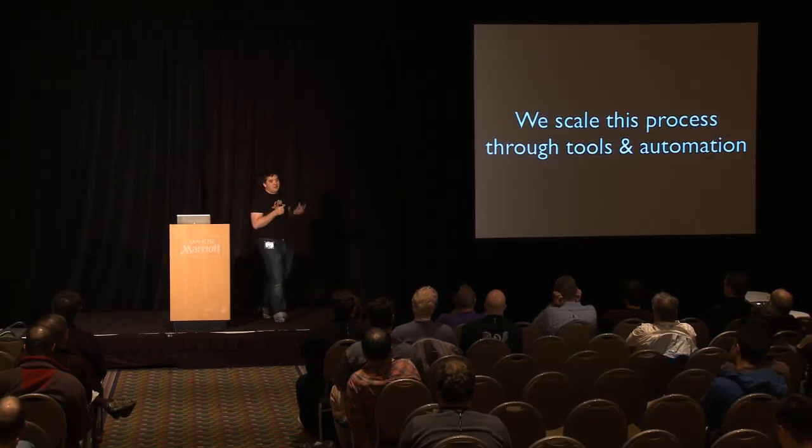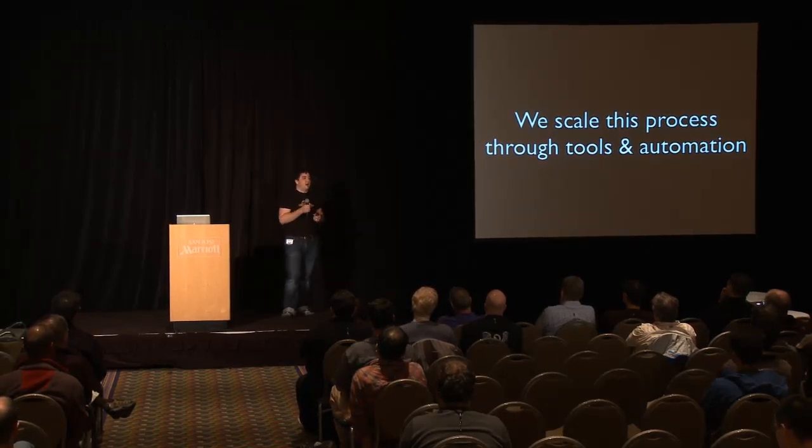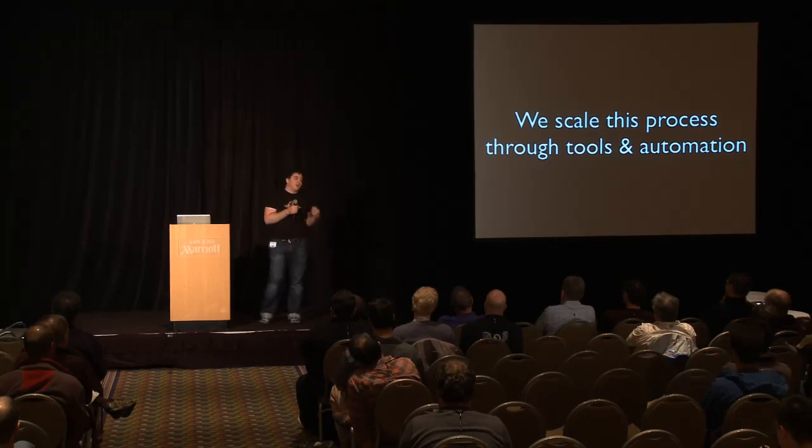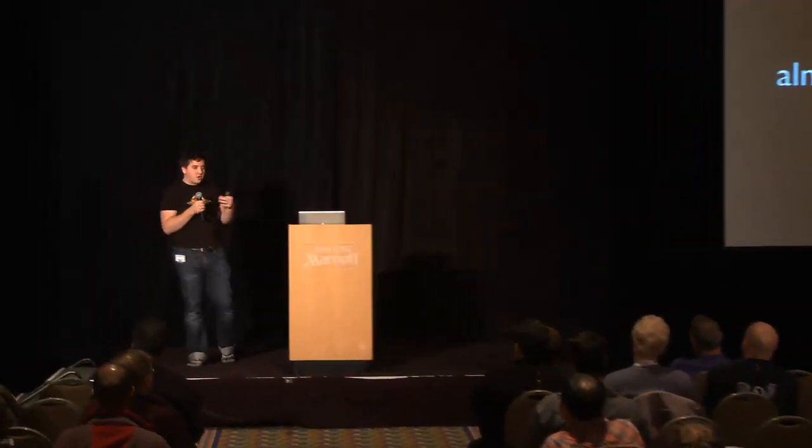But in order to do that, we have to scale up our entire development process. And we do that at Google through the standard Google scale ideas of self-service, automation, and cluster-wide computation like MapReduce. All right. So what we're really talking about at this point is a search engine for C++. We're trying to apply the same concepts we use to search large sets of data on the internet in order to understand a large code base. So what we're really driving at is a Clang-based engine for analyzing our C++ code, for understanding what it does, how it works, and how it can be made better. Well, funny thing, I know a few people who know a thing or two about building a search engine.